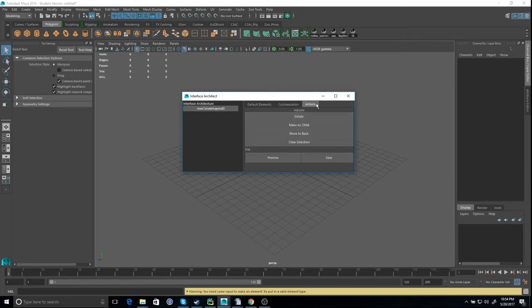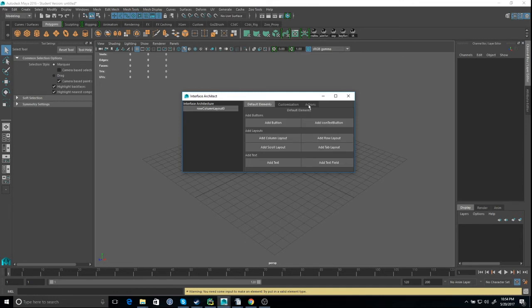Now let's talk about actions. So this is where the magic happens. To demonstrate actions, I actually have to have some elements. So let's add, say, a tab, a row, text, and a button. How about that? Let's do one more button so that I can delete something.